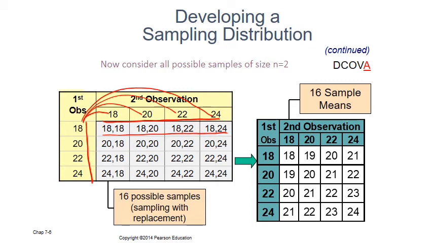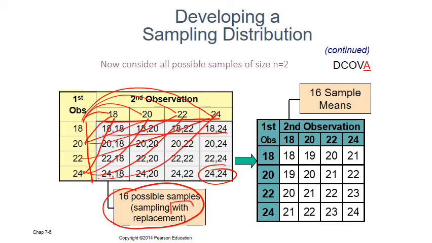Then we move to the next number: 20, 18; 20, 20; 20, 22; 22, 24. Then we move to the last one: 24, 18; 24, 20; 24, 22 and 24, 24. These are 16 possible samples with replacement. You can see here it is written with replacement. Later we will discuss how to do it without replacement.